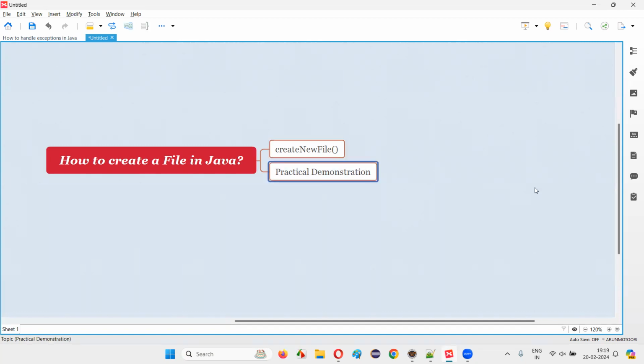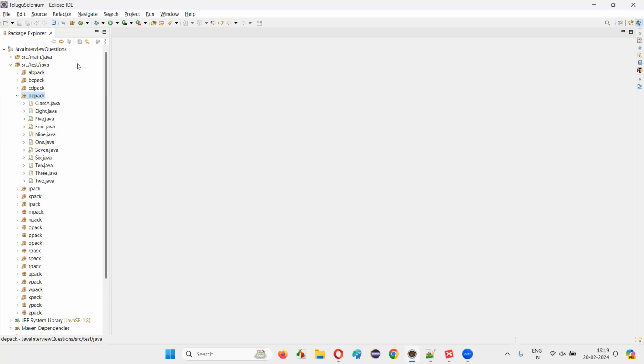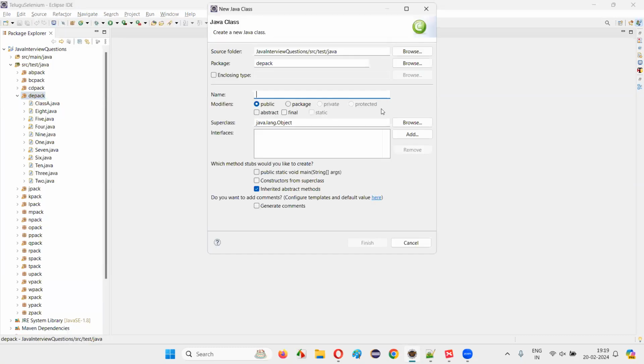So let me practically demonstrate how to create a new file in Java using this createNewFile method. For that, I'll switch to Eclipse IDE, and here I'm going to create a new class. I'll just name this class as class B.